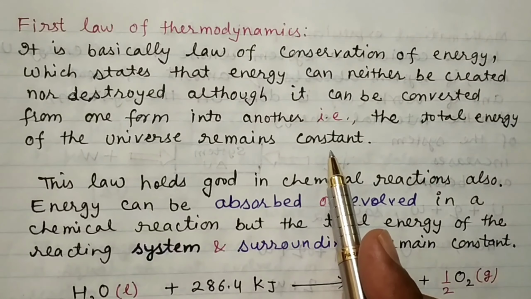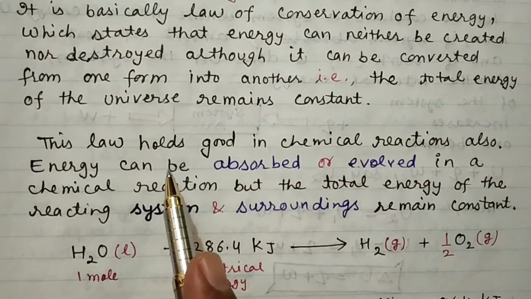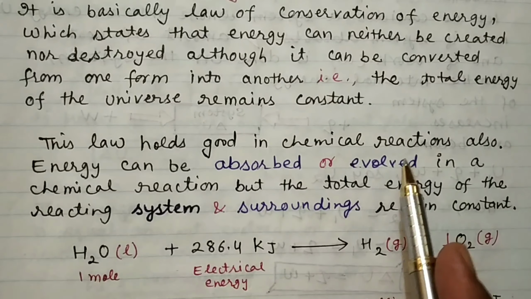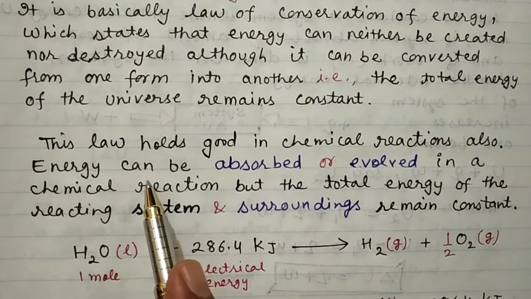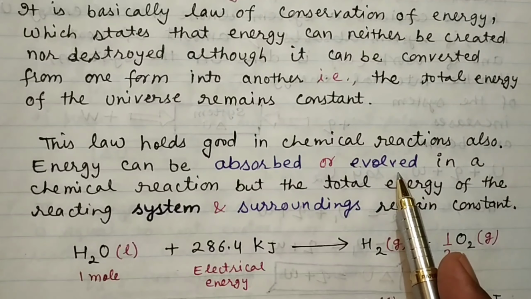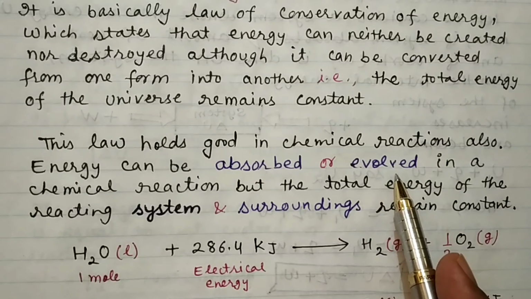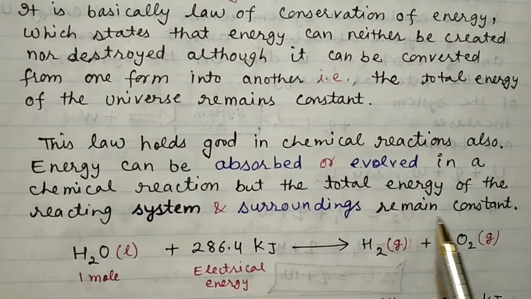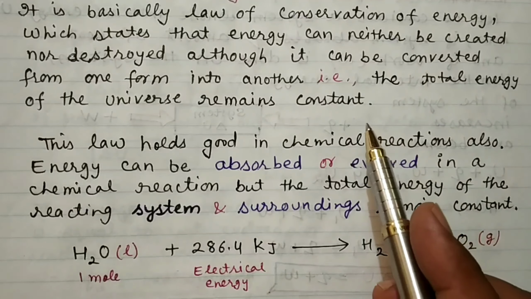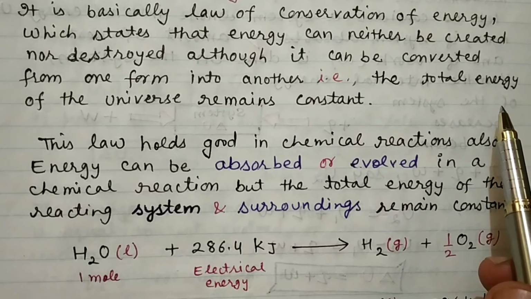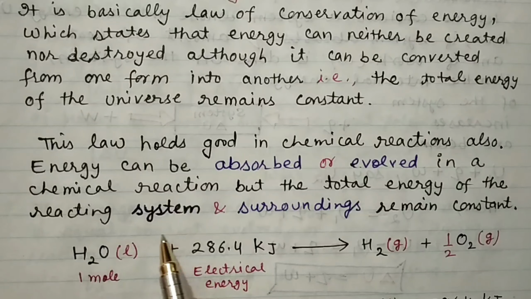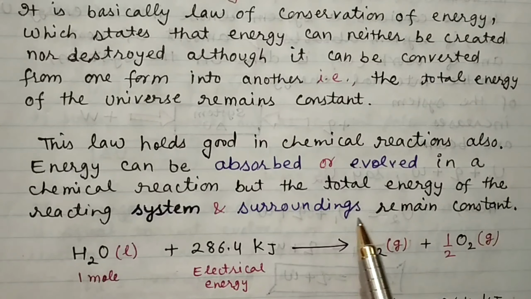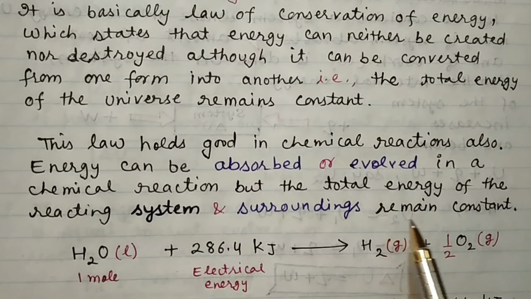Now this law holds good in chemical reactions as well, because in chemical reactions energy can be absorbed or evolved, means the process of absorption or evolution will take place in the chemical reaction, but the total energy of the reaction system and surrounding will remain constant as that of the universe. Total energy of the universe remains constant. Likewise, the total energy of system and surrounding will remain constant during the reaction. So this first law holds good even for the chemical reactions.